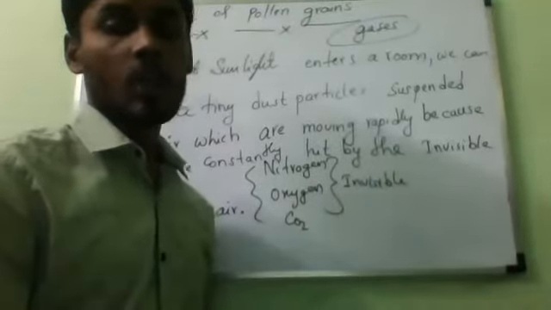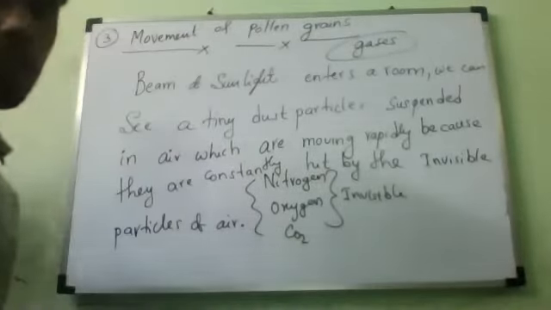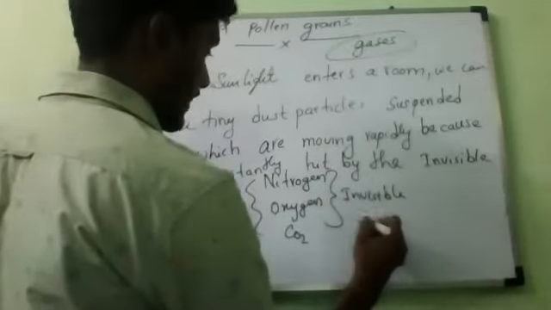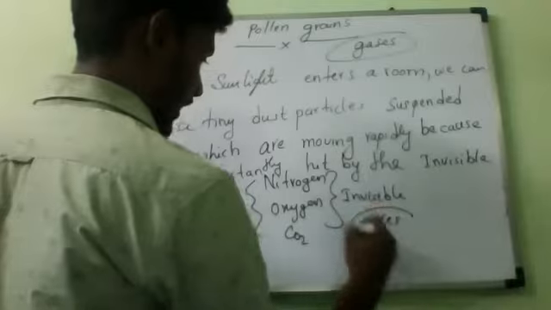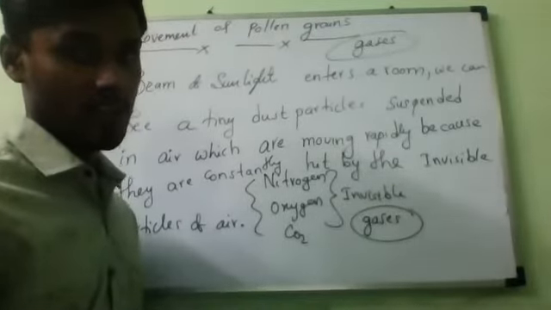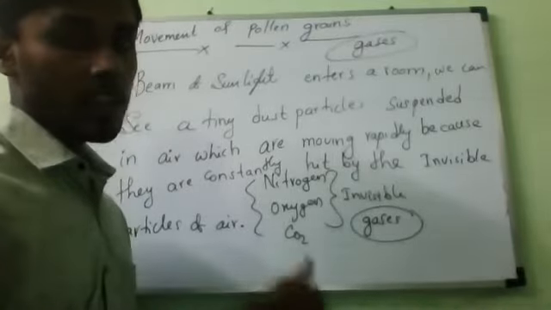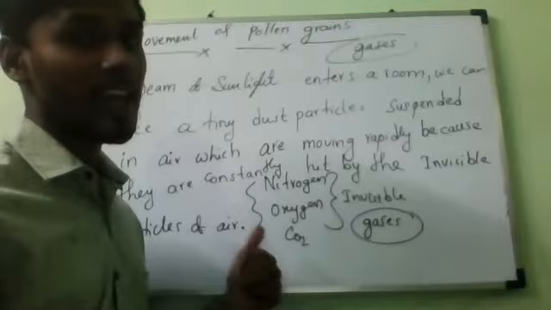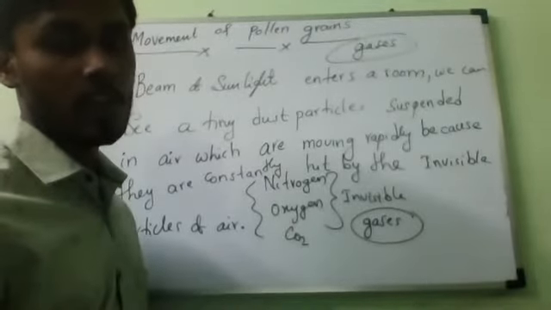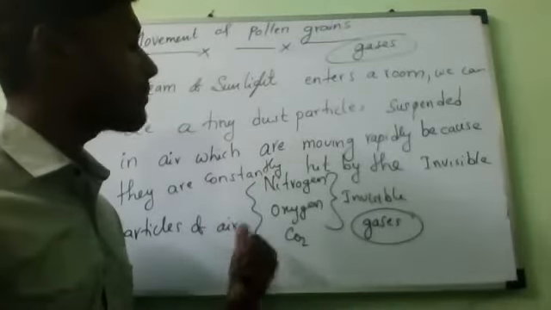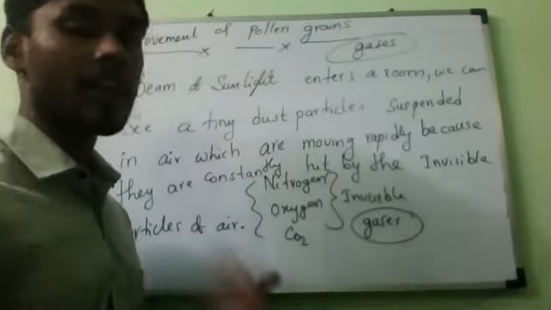So what is the Brownian motion of gases? Is Brownian motion present in gases or not? From this also, the zigzag movement of small particles suspended in a gas or liquid is what we should call the zigzag motion of the particles, either in liquid or gas, it doesn't matter.